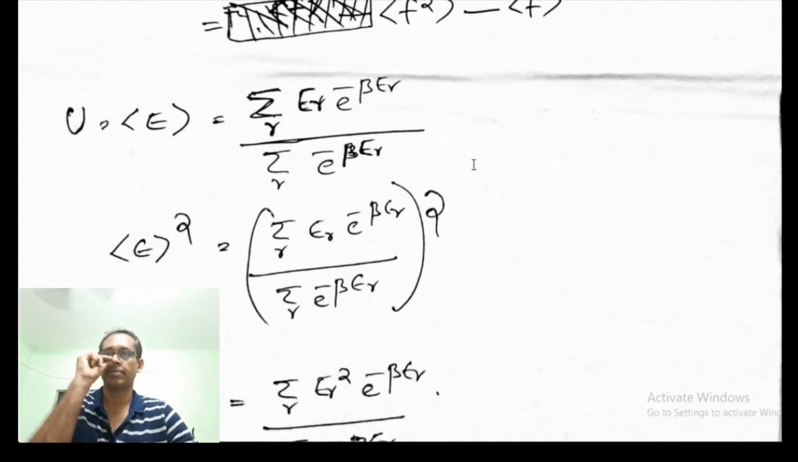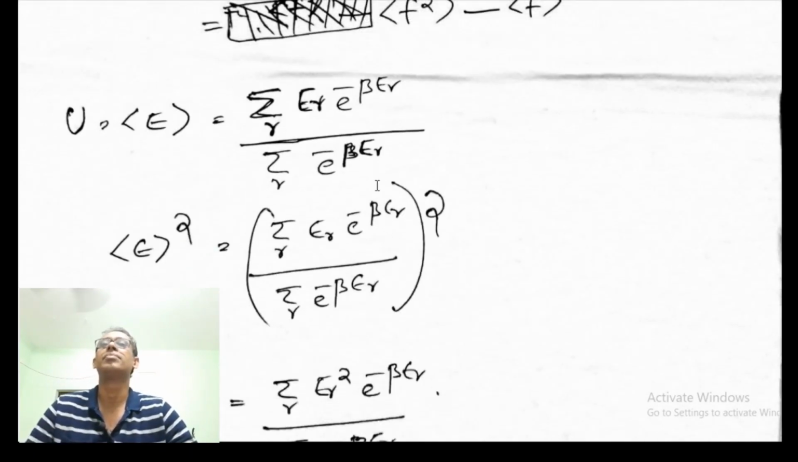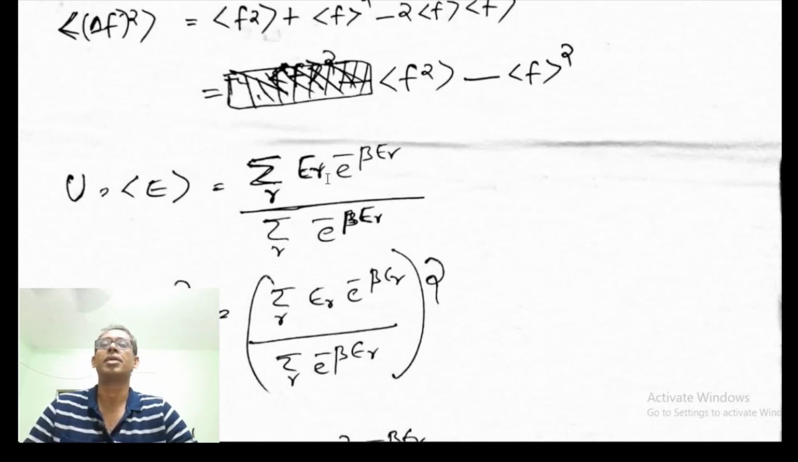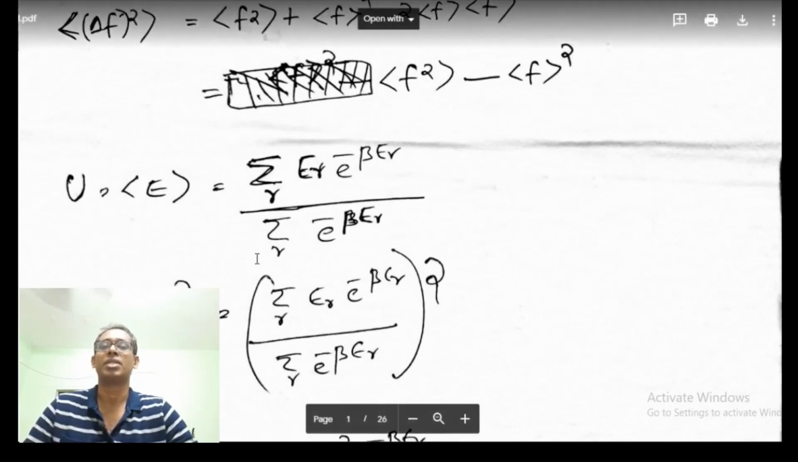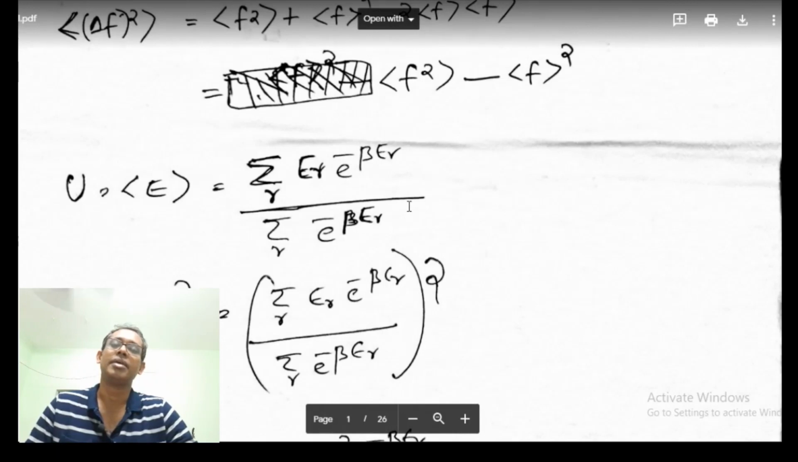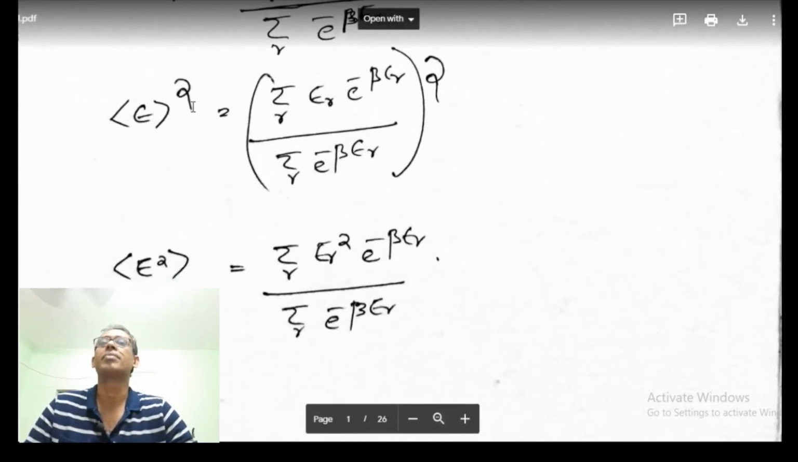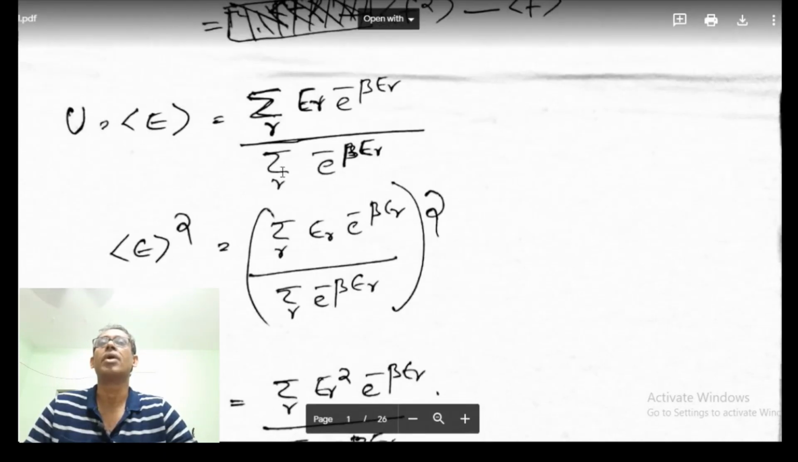Okay, so the average value of energy is written as sigma over r of E_r e to the power minus beta E_r, over sigma over r of e to the power minus beta E_r. Because we know e to the power minus beta E_r over sigma r e to the power minus beta E_r is the probability. So this, sigma r E_r times the probability, is the average energy. So the square of the average energy is the square of this.